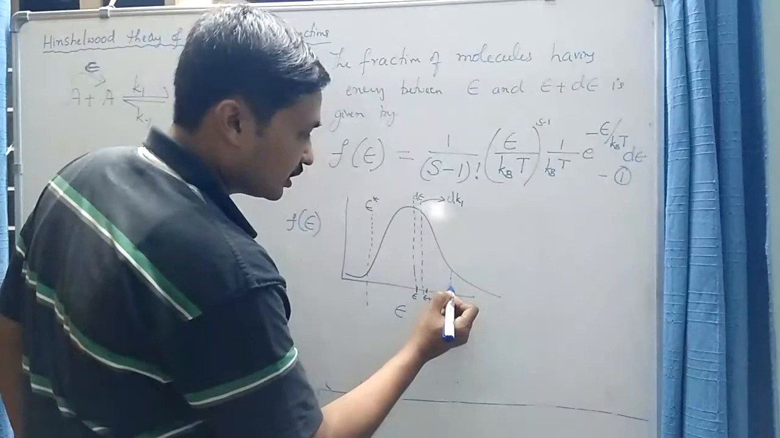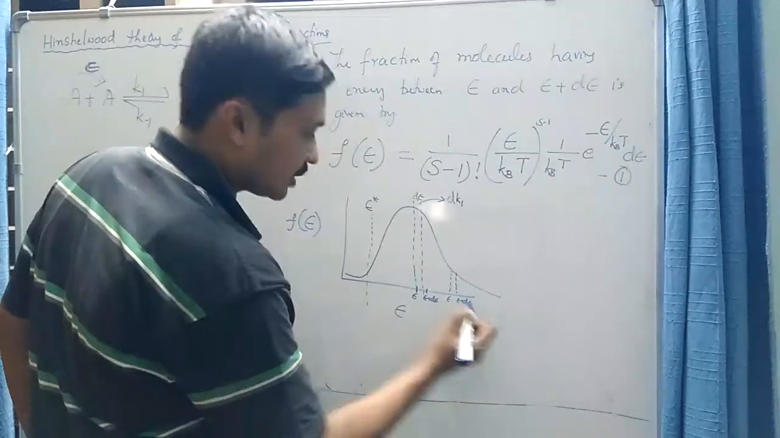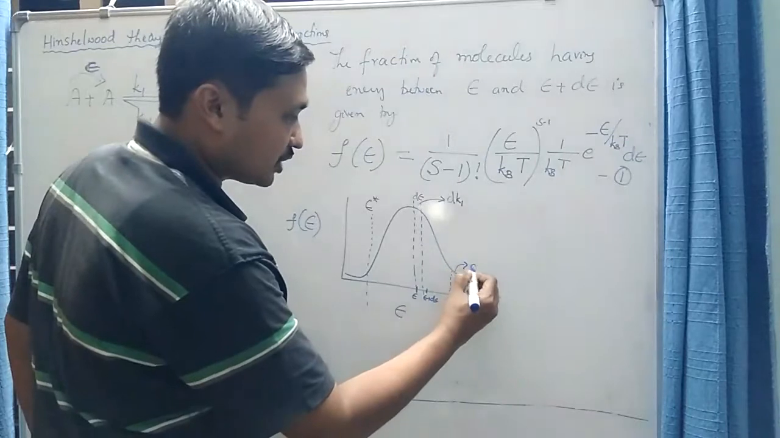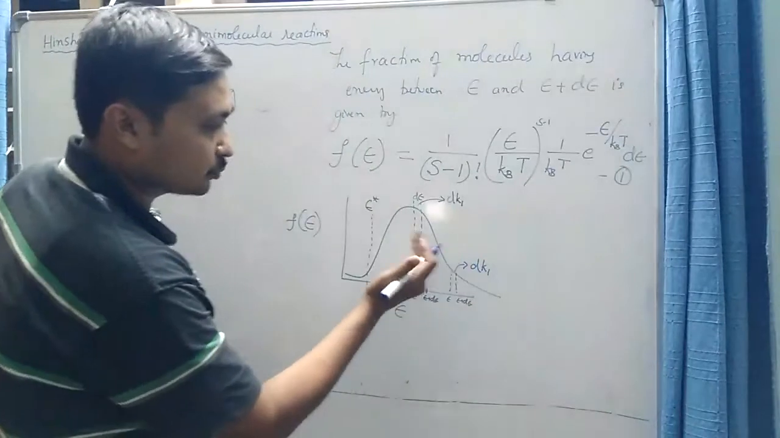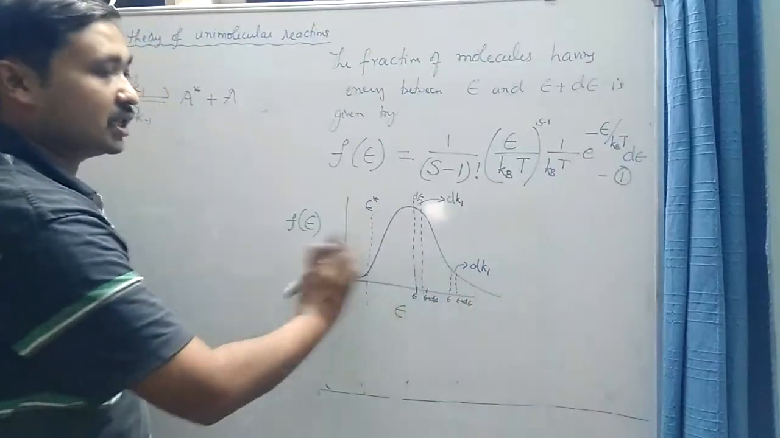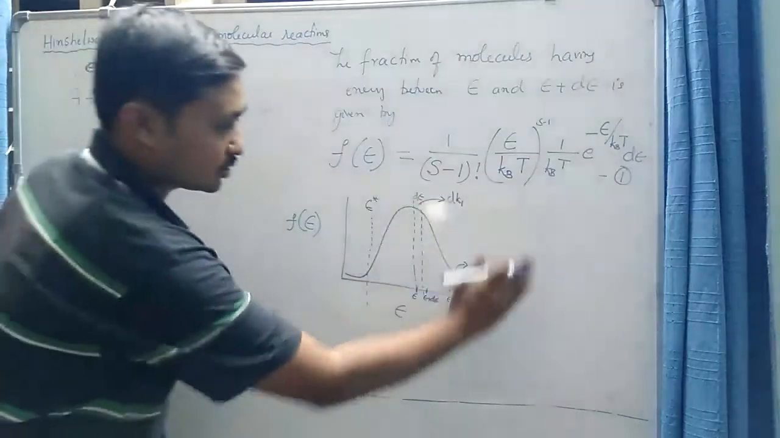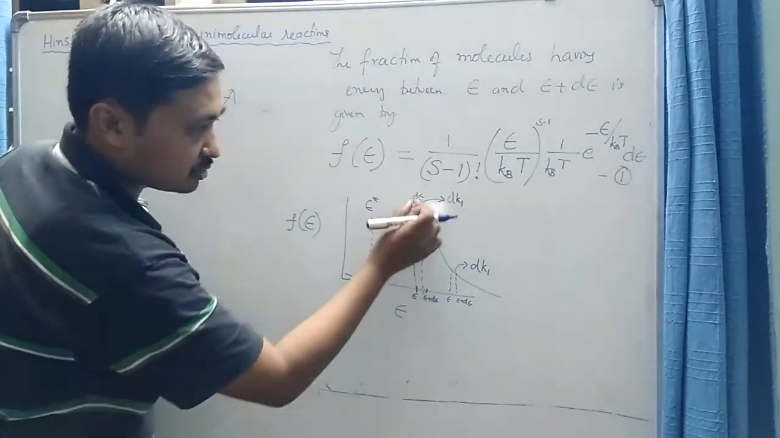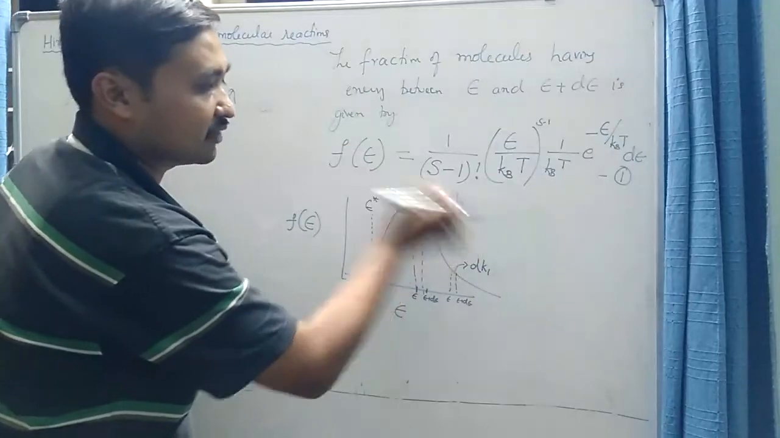Similarly, if I take another range here, between epsilon and epsilon plus d epsilon, all the molecules having energy in this range also contribute a small number dk1 to the rate constant. So if I add all these small numbers dk1 plus dk1 plus dk1, that would give the total K1. So all these to the right side of epsilon star contribute to the rate constant K1, and the fraction of the molecules falling in a particular energy range themselves contribute a very small number dk1 to the overall rate constant K1.